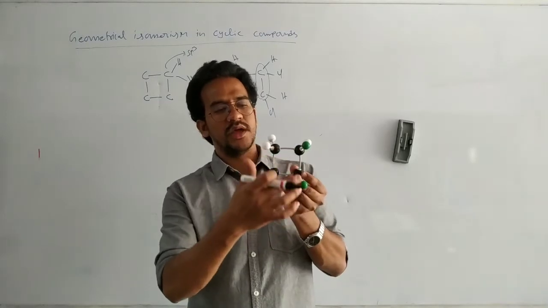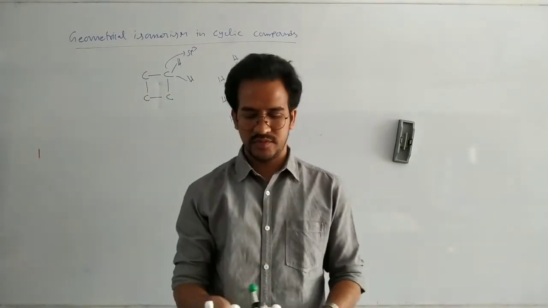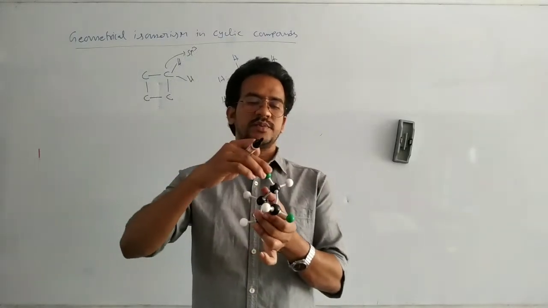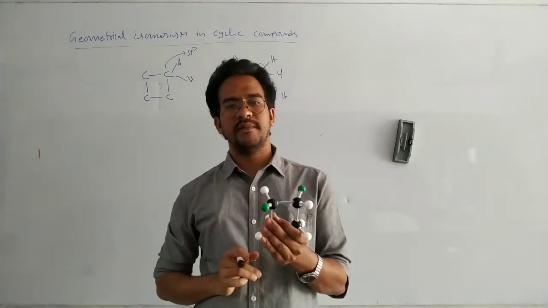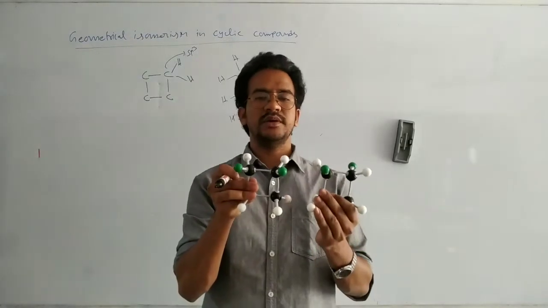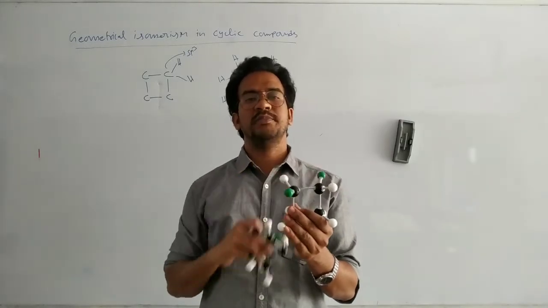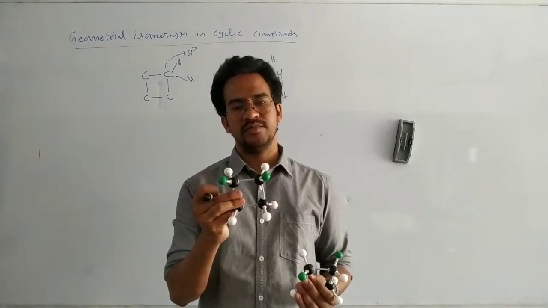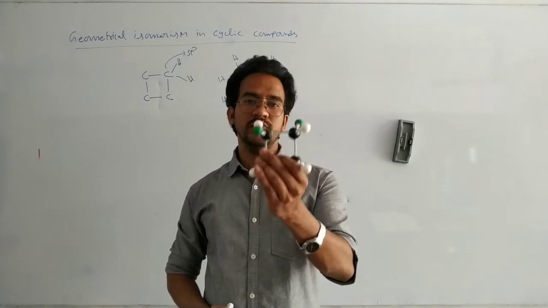If similar groups are on the opposite side, one above the plane and one below the plane, it is a trans isomer. So here there is the cis isomer and the trans isomer: similar groups on the opposite side with all carbon atoms in the plane is trans, and similar groups on the same side is cis. It is cis-1,2-dichlorocyclobutane, and it is trans-1,2-dichlorocyclobutane.